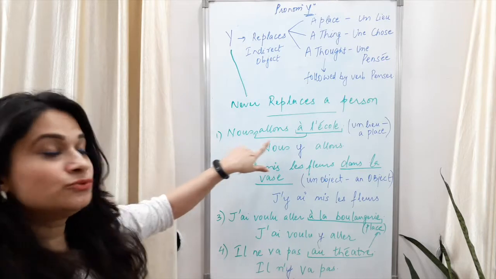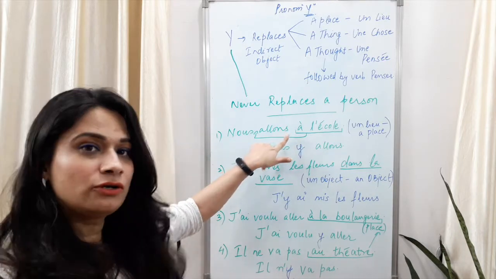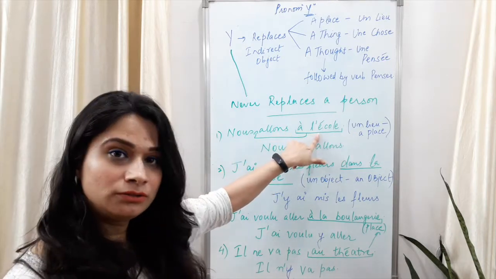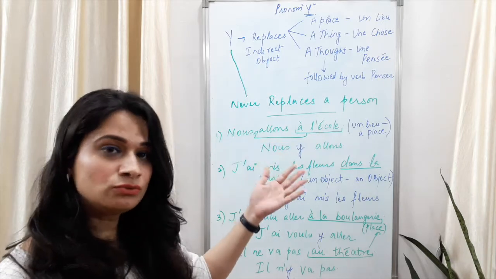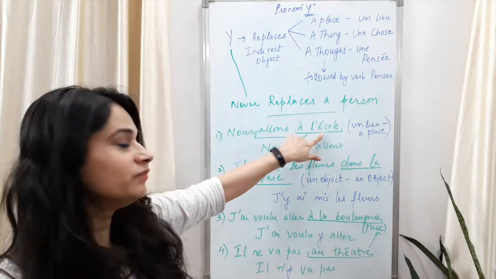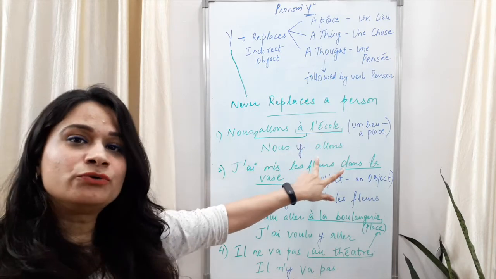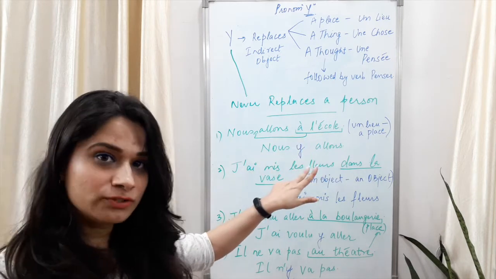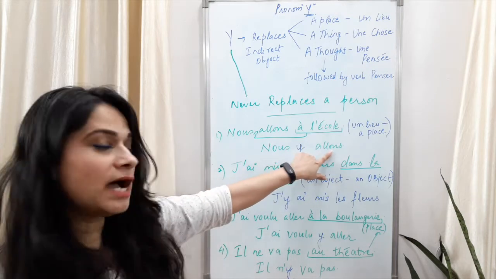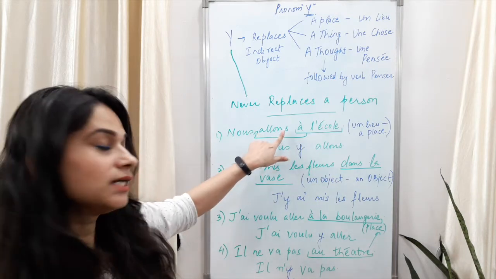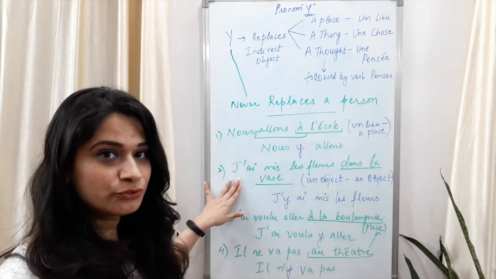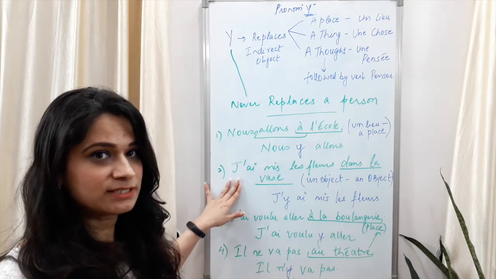Present tense. Nous allons à l'école. What is à l'école? That's a place. To the school. We are going to replace à l'école with pronoun y and we are going to place it in front of the verb. Nous y allons. How are you going to use pronoun y when the sentence has passé composé?